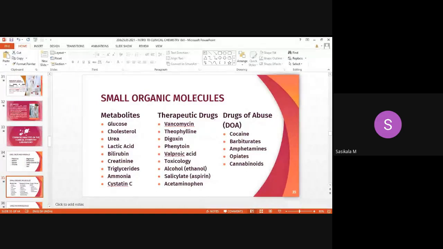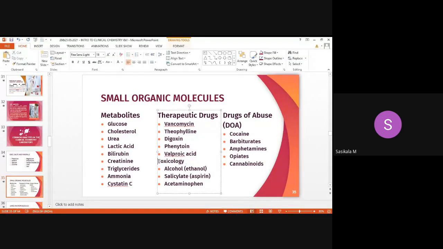Then what are the therapeutic drugs? Drugs present in the body fluid can also be analyzed. What are the drugs? Vancomycin, theophylline, digoxin, phenytoin, valproic acid. These are some examples only. Then toxicology is another category.